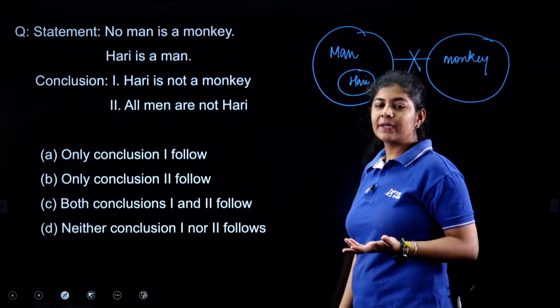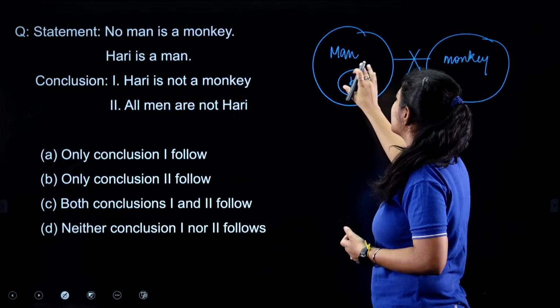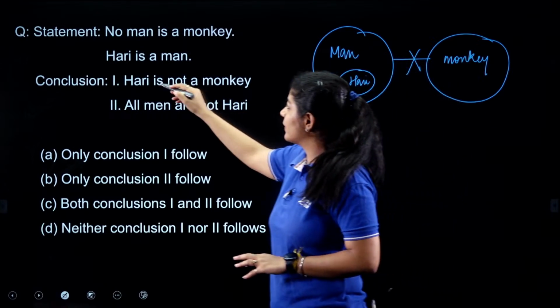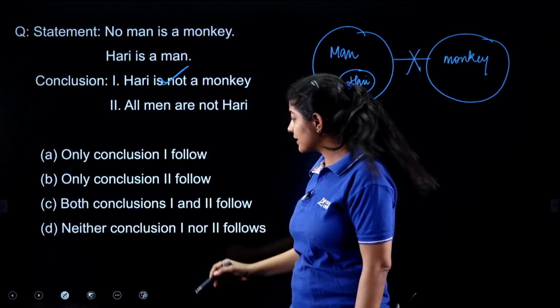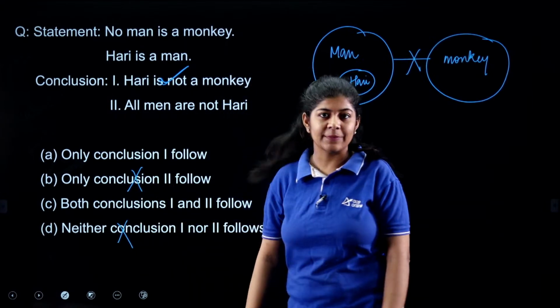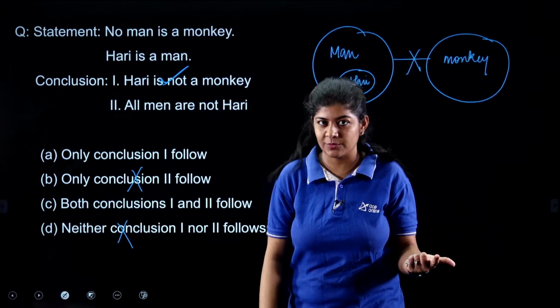Hari is not a monkey. Yes, we can say that because Hari belongs to man and man can never be a monkey. So this one is correct. If this one is correct, option number D is eliminated, and option number B is eliminated because the first one is not included in it.